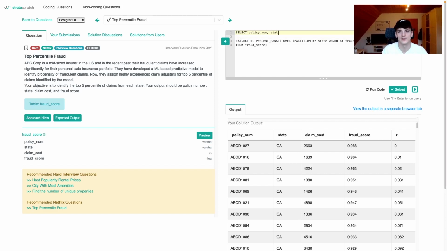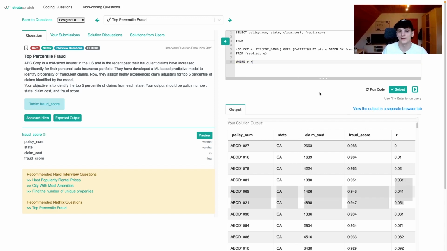Policy num, state, claim cost, fraud score from that temporary table we just created, and say that percent rank should be lower or equal to 0.05, because that means it's in the top 5%.